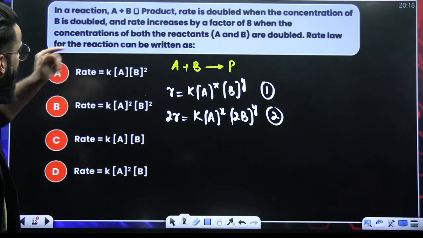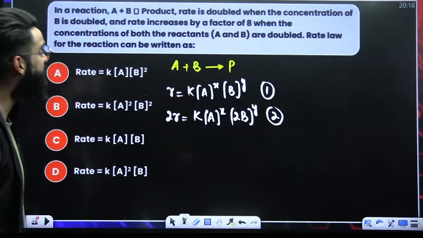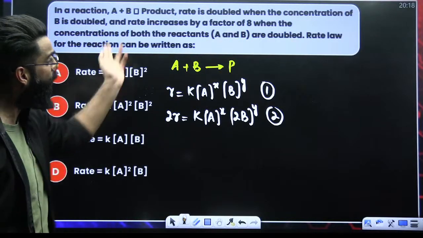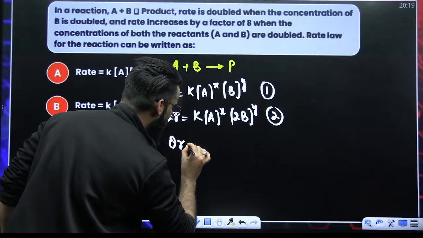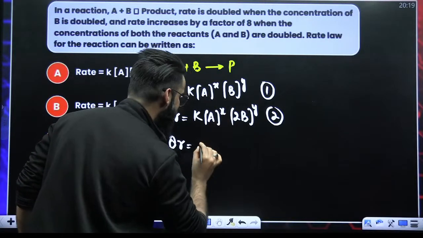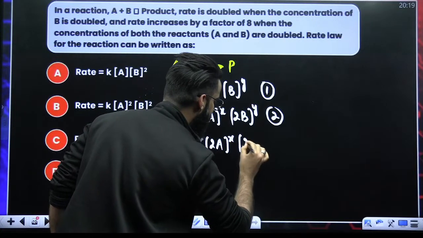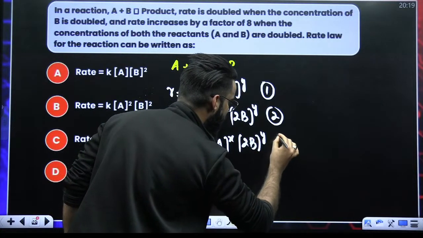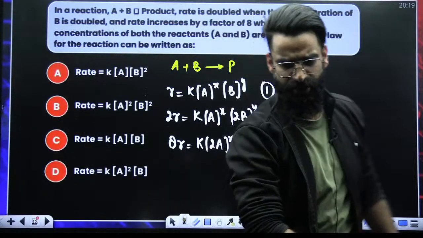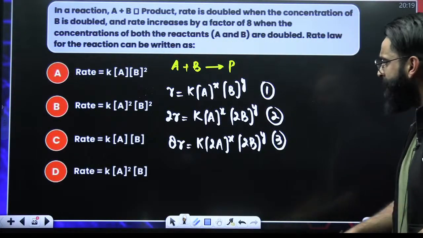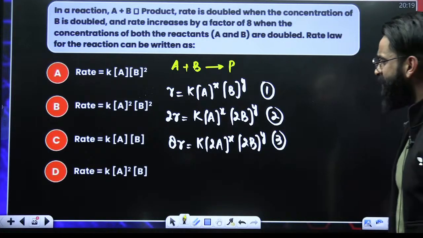Now, rate increases by the factor of 8 when the concentration of both A and B are doubled. So rate from R becomes 8R when the concentration of A as well as B both are doubled. So it becomes 2 times A raised power X, and this becomes 2 times B raised power Y. So this is your equation number 3. Now these 3 equations you guys are supposed to solve, and you'll be getting the value of X and Y. That's all. Now how exactly you guys are going to solve these equations? Let's get to know that as well.